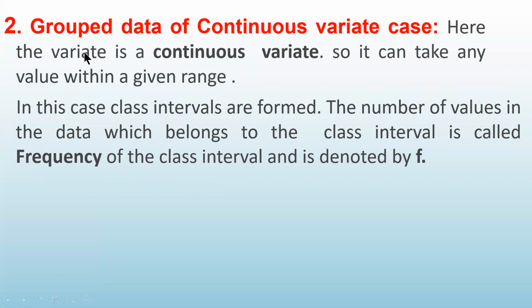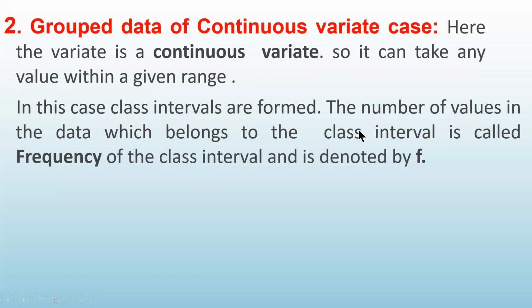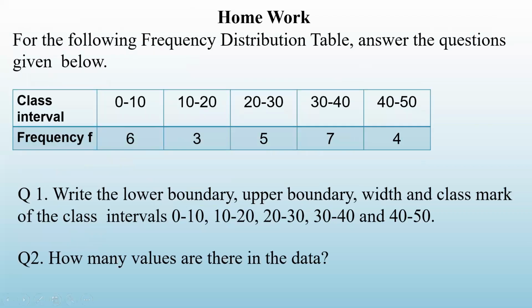Then the second type of data is group data of continuous variate case. Today we have seen group data of discrete type. जहाँ पर distinct values were given. X was taking distinct values along with the frequencies. Next time we will do group data of continuous variate case. Okay. So do these homework problems. Okay. Thank you.